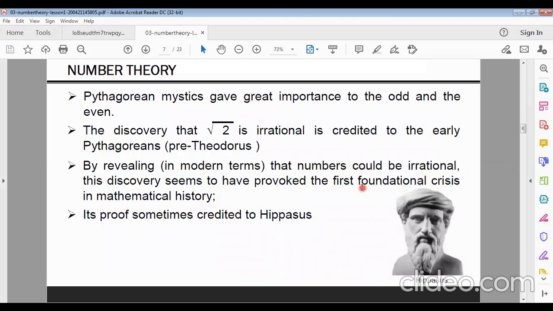So actually Pythagoras is the main founder of this number theory because he discovered that square root of 2 is an irrational number. Earlier we proved that root 2 is not a rational number. Okay.